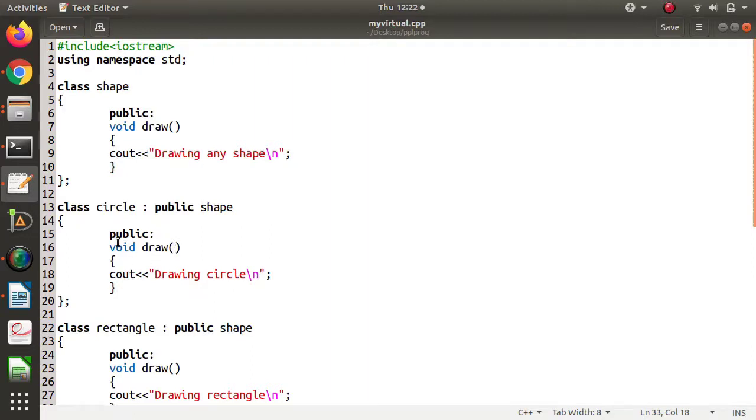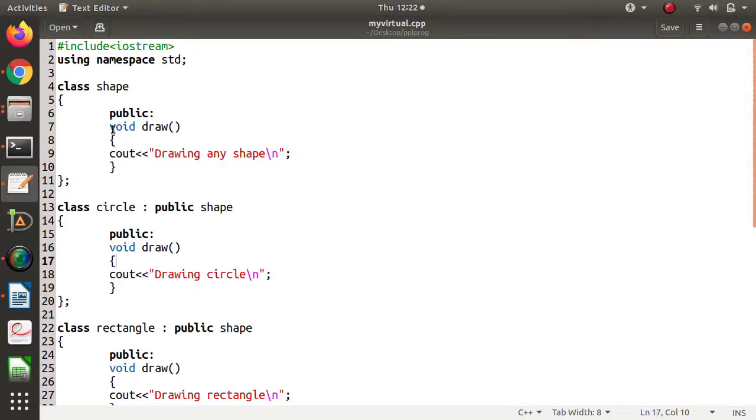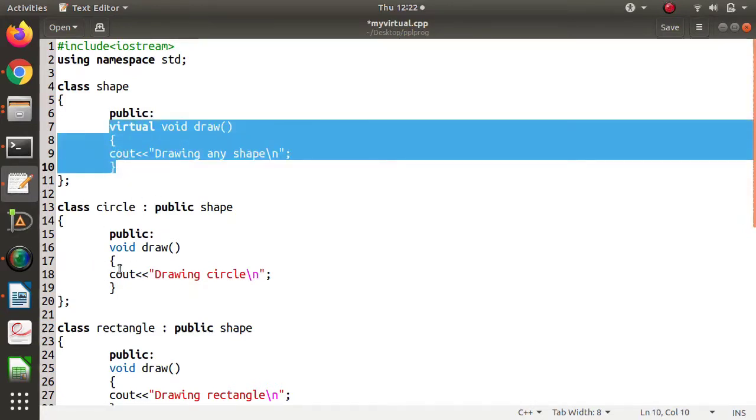At runtime we want to decide, at runtime we want to draw circle, at runtime we want to draw rectangle. That is what we want to achieve. And for that purpose we have to make this function invisible in these derived classes. To do that we have to make it virtual, and it can be made virtual by using this keyword virtual. So we have used the keyword virtual, and now this function will be virtual in these classes.